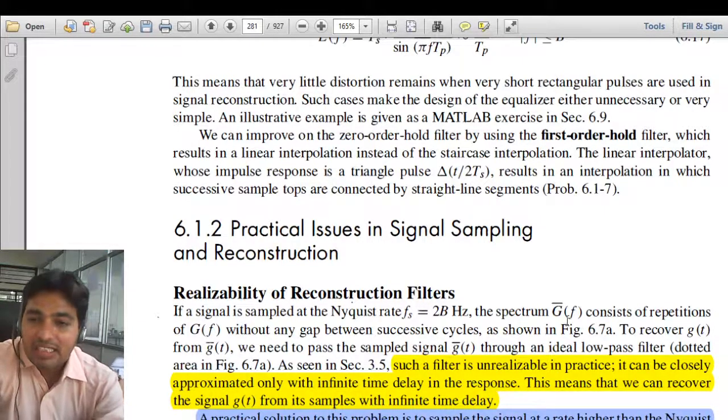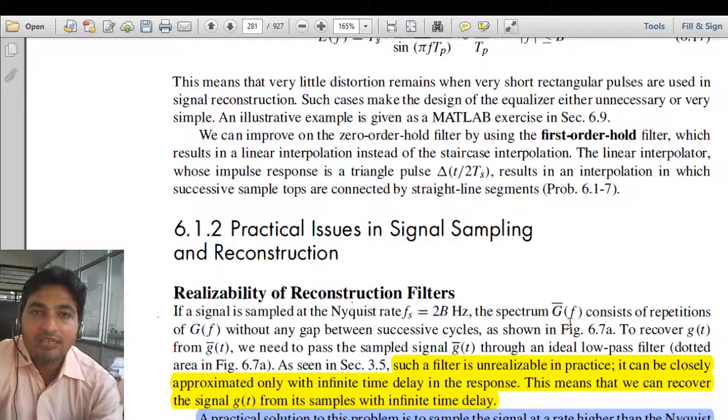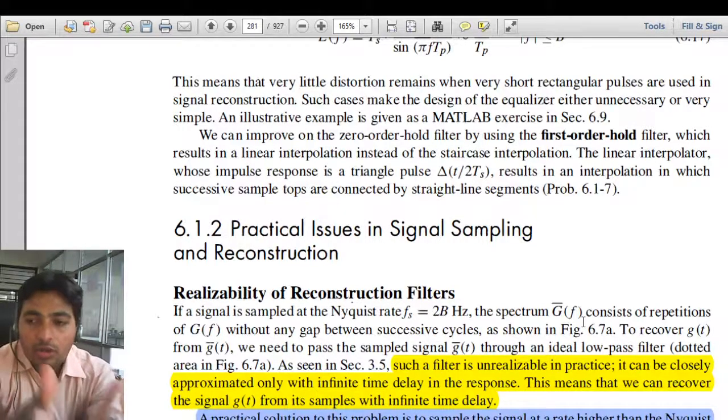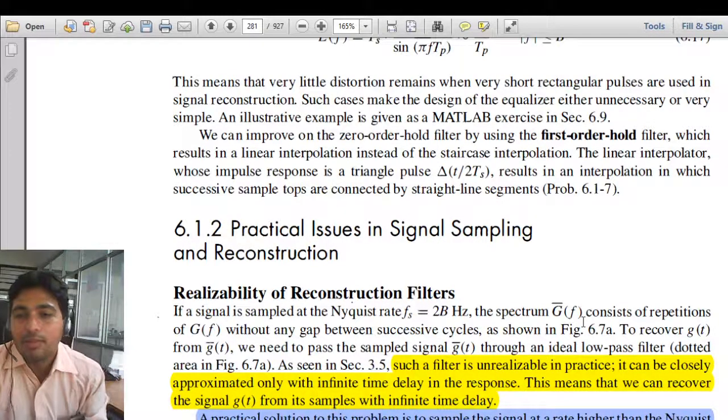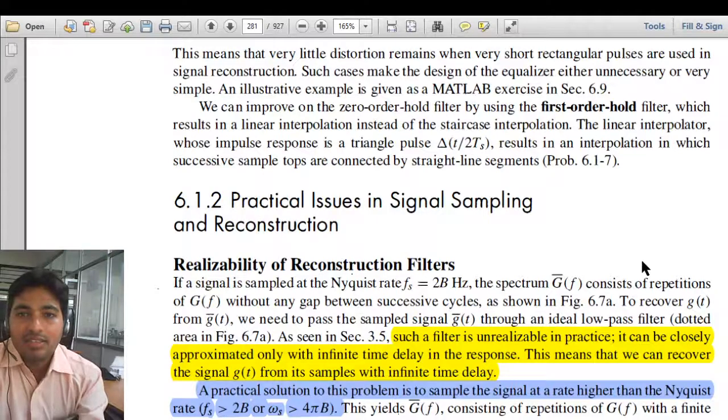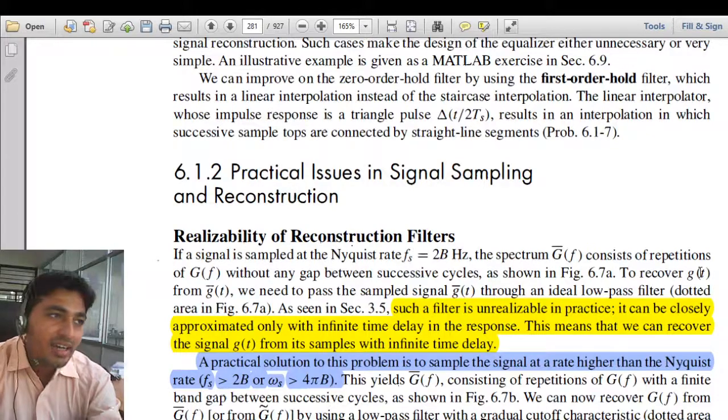So we pass this through a low pass filter, and we have seen the response must be equal to the ideal response, that is a brick wall response, so that no other frequency component is passed through the filter. So we require an ideal low pass filter if we take the Nyquist rate equal to 2B, because there is no gap between successive spectra of the sample. Such a filter is unrealizable.